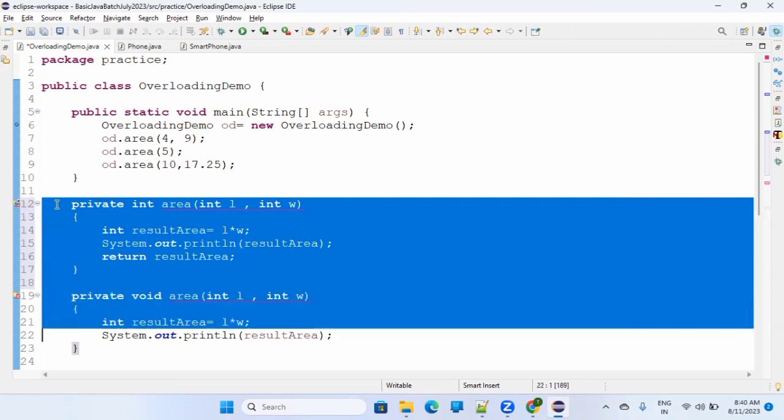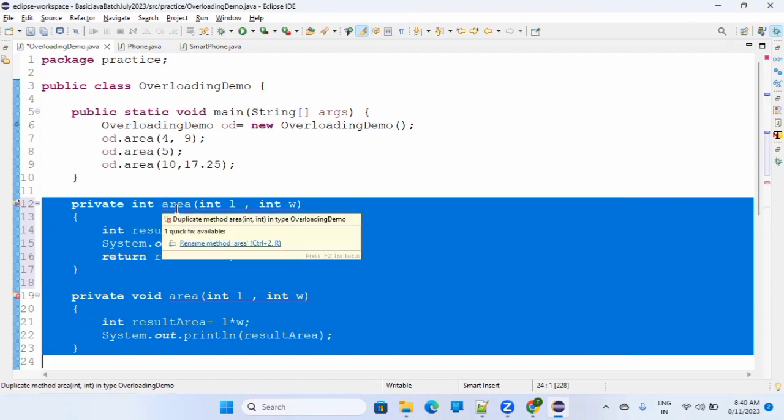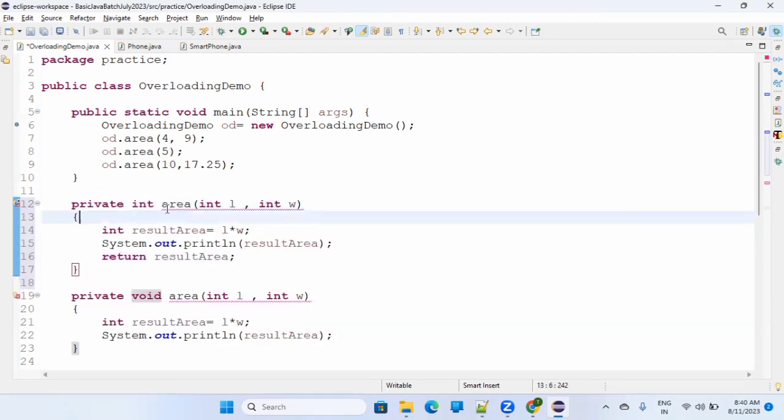But no, it doesn't work like that. Why? Because Java is more concerned about what method name you are giving and how many parameters you are passing. They say, okay, the function name is fine, we are okay with that. But the thing is, you are giving a duplicate method with the same number of parameters and the same type of parameters, so they will have confusion then.